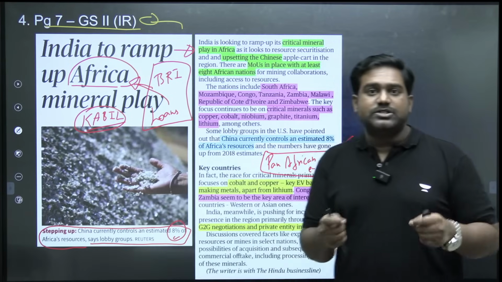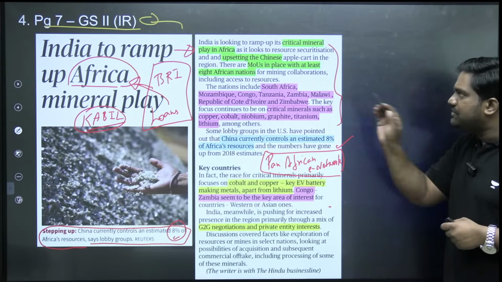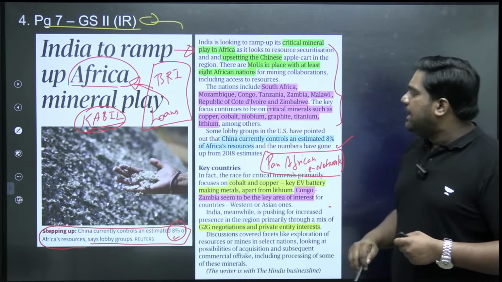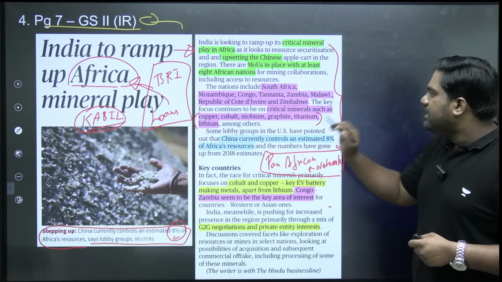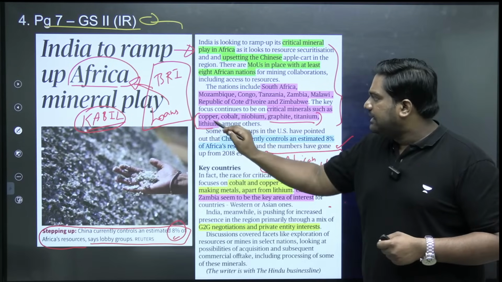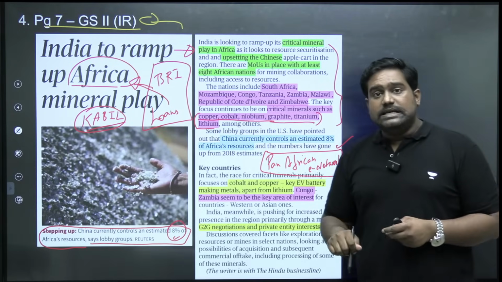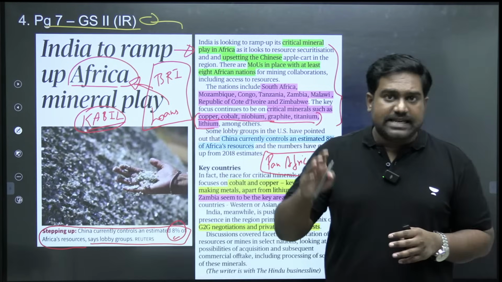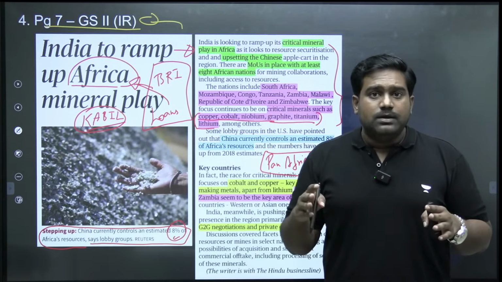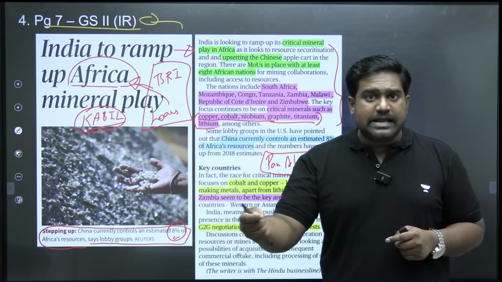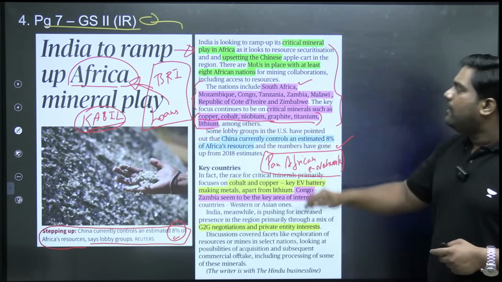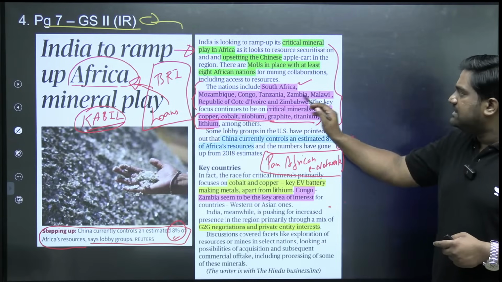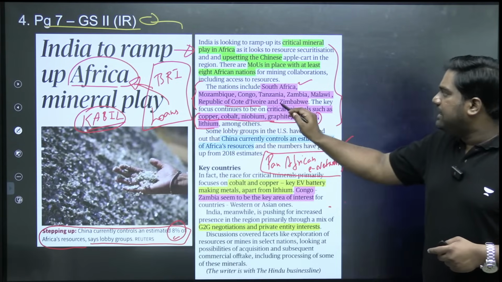So you should know which countries are these. You should know what resources are we looking for. Please make a note of this. We are looking at critical minerals such as copper, cobalt, niobium, graphite, titanium, and lithium. These are certain priority minerals that we seek from African countries. And which are the countries with which we have signed agreements? It includes South Africa, Mozambique, Congo, Tanzania, Zambia, Malawi, Cote d'Ivoire and Zimbabwe.